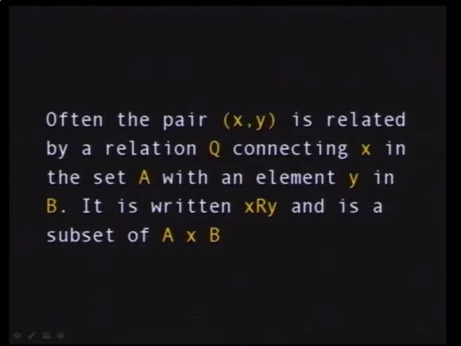Now, most of the time, when you associate two elements in the set, you don't take all the elements, but you take some elements which have some properties. For example, suppose you have two sets, A and B, and a relation connecting these two sets, but you impose a certain property on this relation. So although you have a Cartesian product, you take a subset of it and call it XRY, meaning that this XRY is a subset of the Cartesian product of A and B, but it adheres to a certain property.